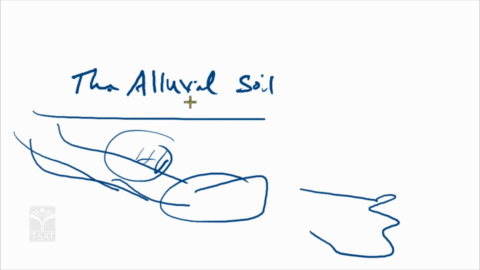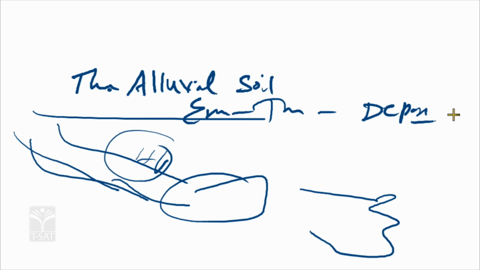The process is erosion of the sediment rocks, transportation and deposit. That is the formation of the alluvial soils.